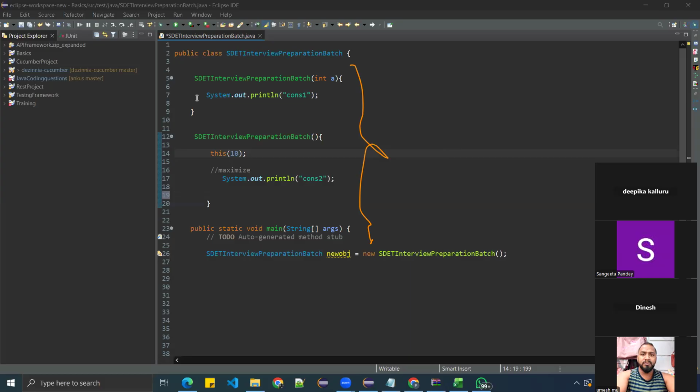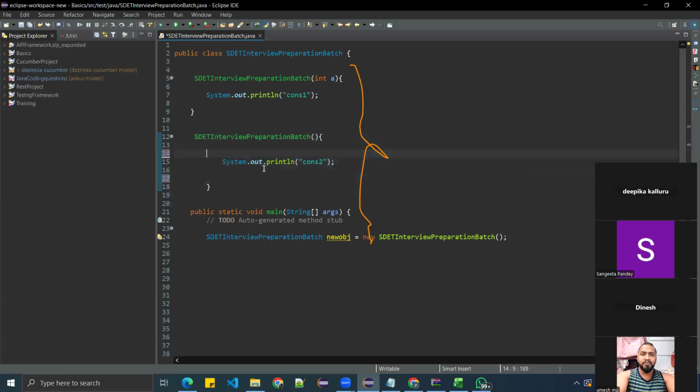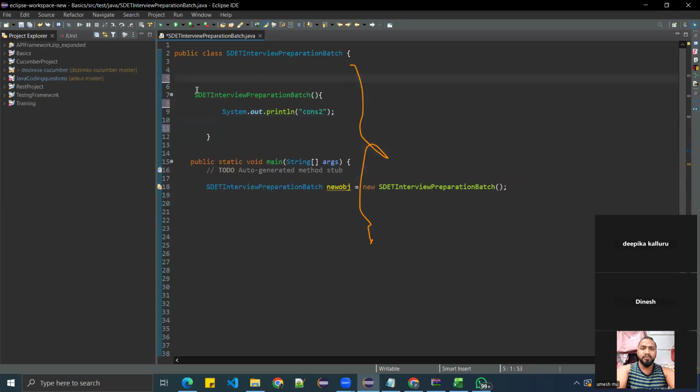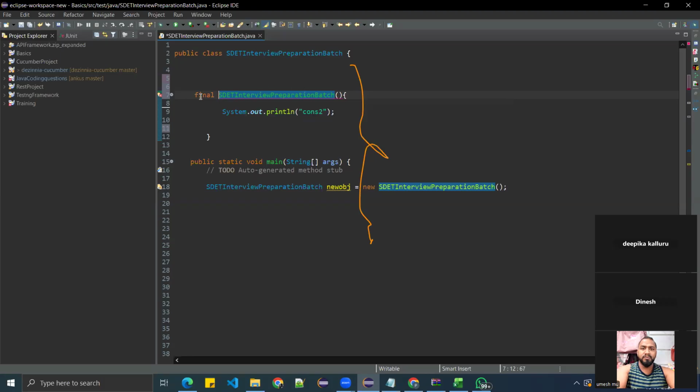So do you get any compile time error when you give the final? Yes, compile time error: illegal modifier for the constructor. So only public, protected, private are permitted. Final is not there.